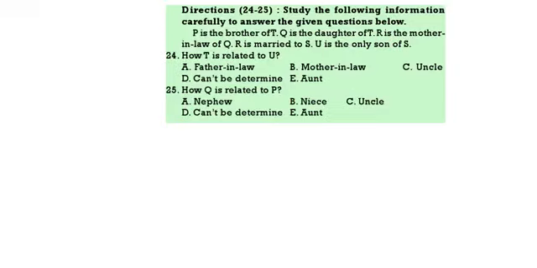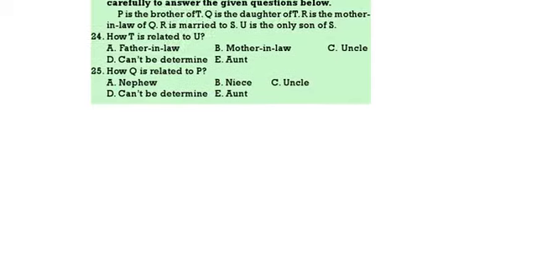Next, 24 to 25. P is the brother of T. Q is the daughter of T. R is the mother-in-law of Q. R is married to S. U is the only son of S. This is blood relation.